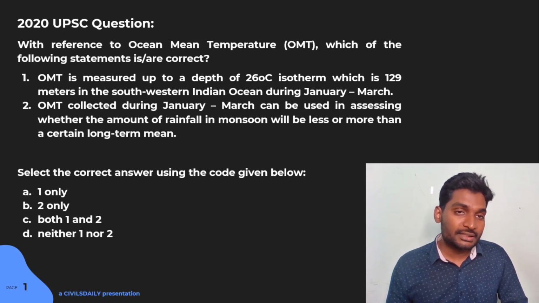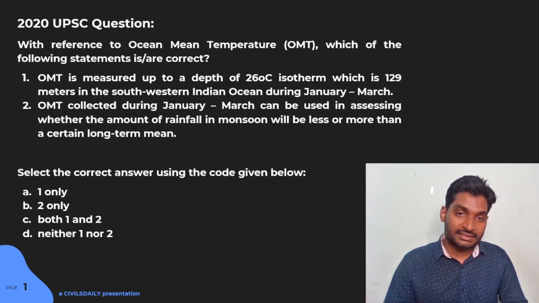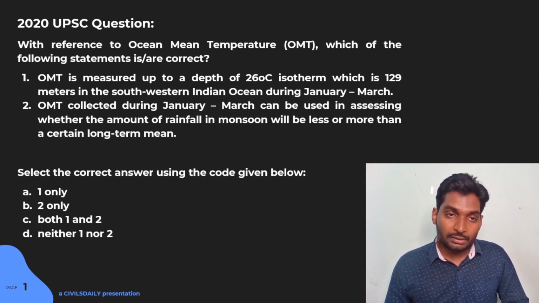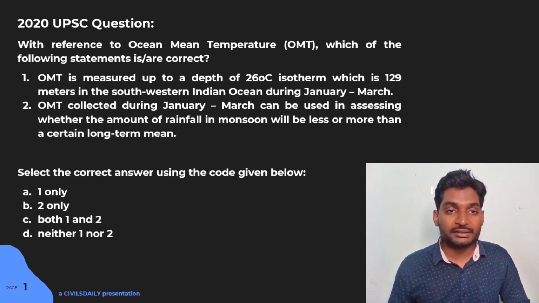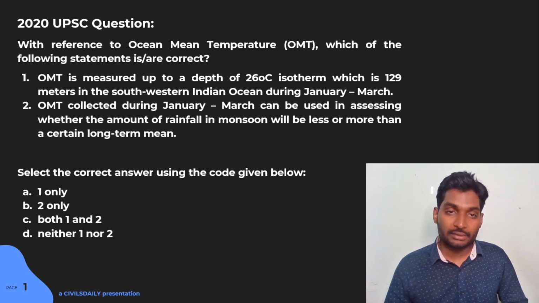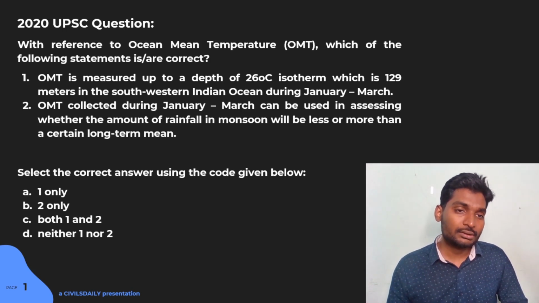This is a 2020 UPSC question asked in the prelims paper. With reference to ocean mean temperature, which one of the following statements is or are correct? Statement 1.